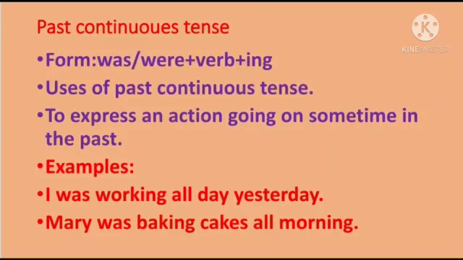Past continuous tense is also used to express an action that was a persistent habit in the past. For example, she was always telling stories to her grandchildren. It is also used to form a clause. For example, I was sleeping when the doorbell rang. She was packing her bags when her phone rang.